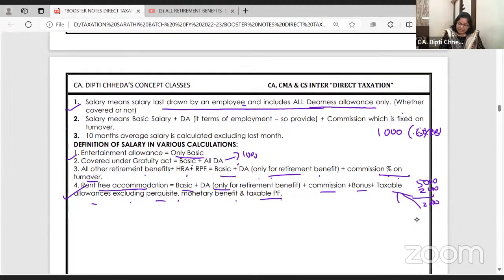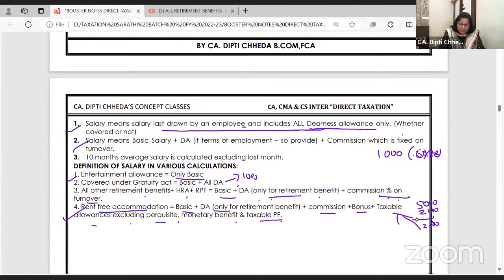Salary for not covered under the Payment of Gratuity Act is basic plus DA if the terms of employment so provide, plus commission based on percentage. And you have to take the average salary of the last 10 months, excluding the last month. Leaving the last month, if you're retiring in February, leave February and from January onwards, backdate, calculate the average salary of the last 10 months. Nice and clear to all of you?